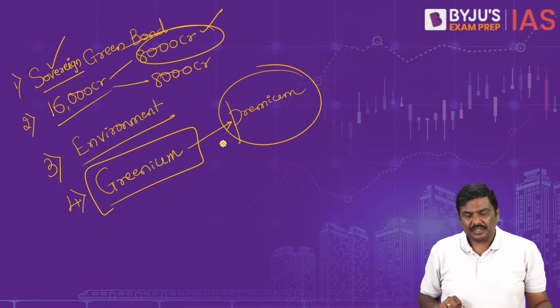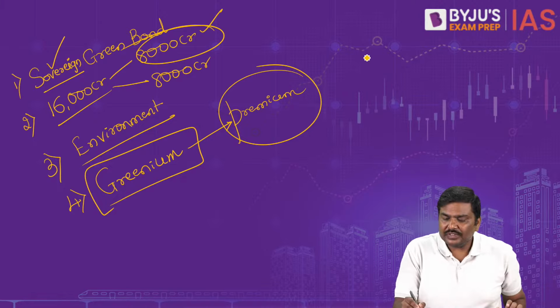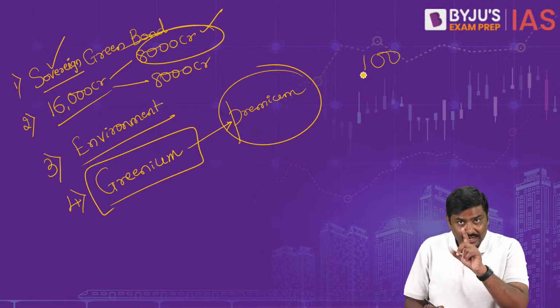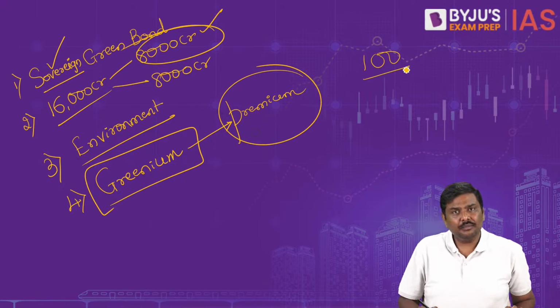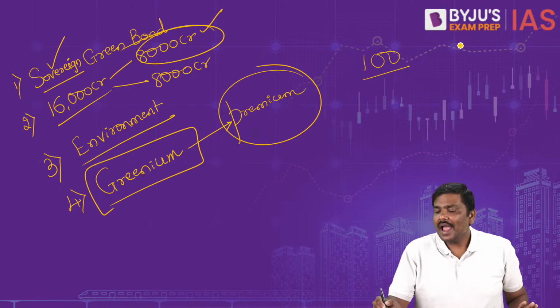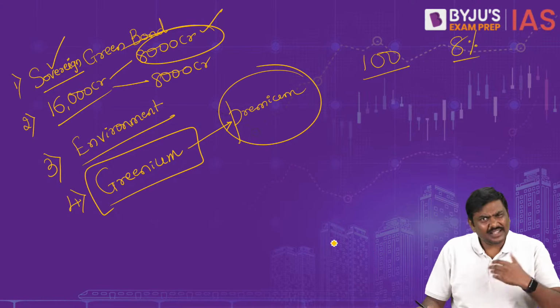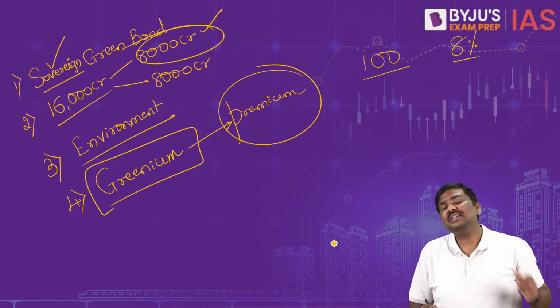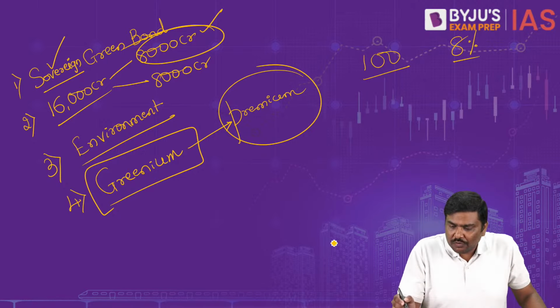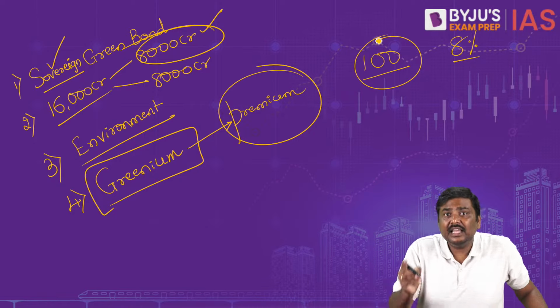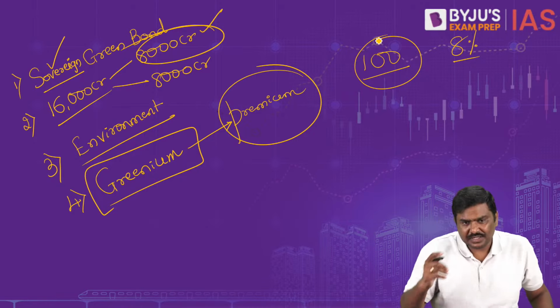So generally what happens is, imagine the value of the bond is 100 rupees and they are offering you an 8% coupon rate. So when the value of the bond is 100, they will not sell the bond at 100 rupees.